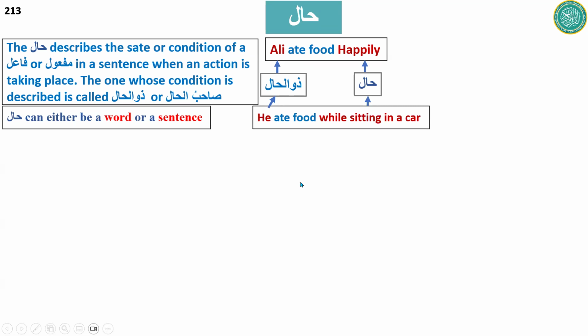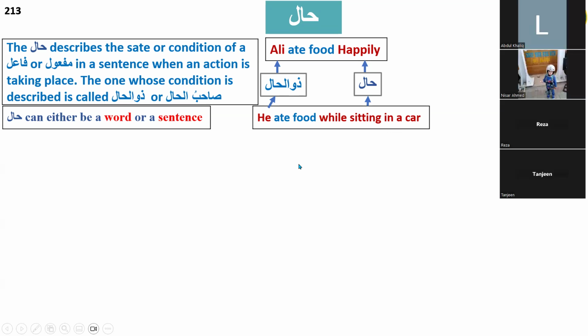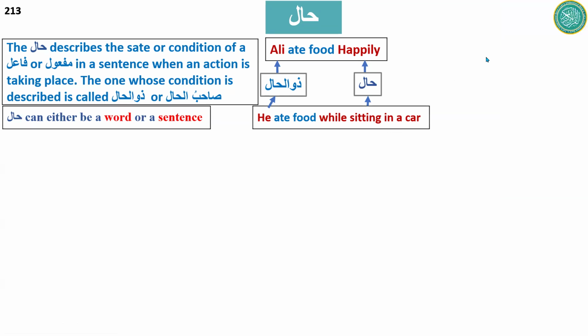Hal can also be described in a sentence, like: he ate food while sitting in a car. While sitting in a car is a sentence describing the condition of Zulhal, which is he. So he is Zulhal, and while sitting in a car is hal. That is the very simple concept of hal and zulhal. You should know what is hal in a sentence and what is zulhal.